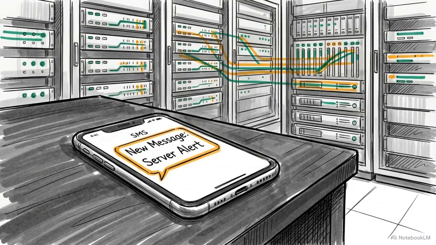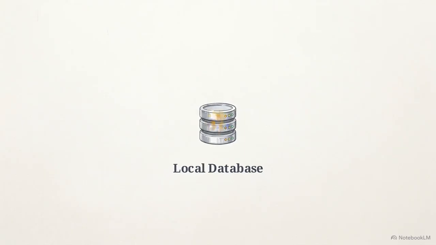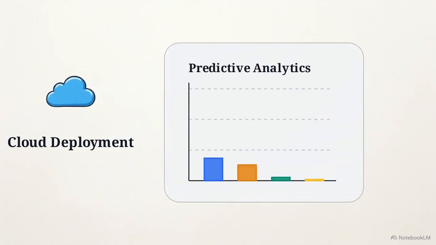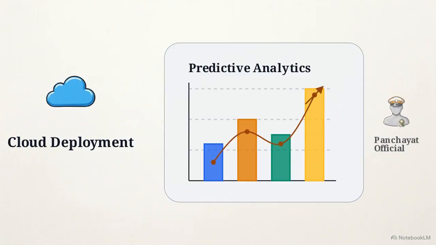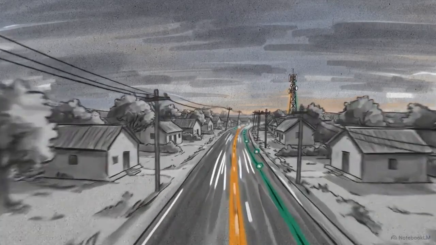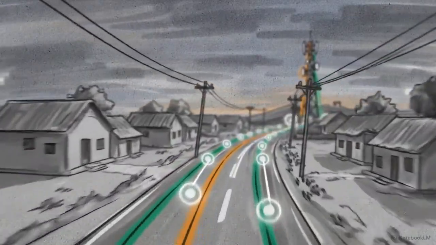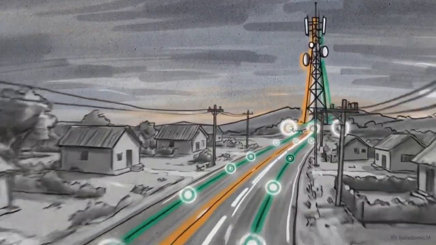At the enterprise level, the goal is to implement real SMS API integration, migrate the localized database to a full cloud deployment, and build advanced predictive analytics tailored specifically for Panchayat officials. The Digital Panchayat Management System is designed as a scalable framework, built to evolve alongside India's expanding digital infrastructure.